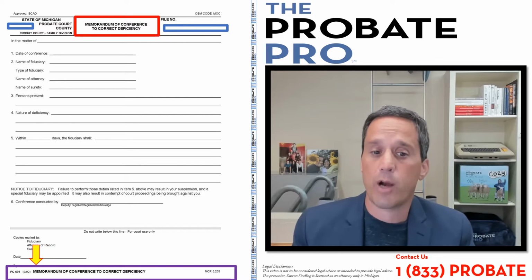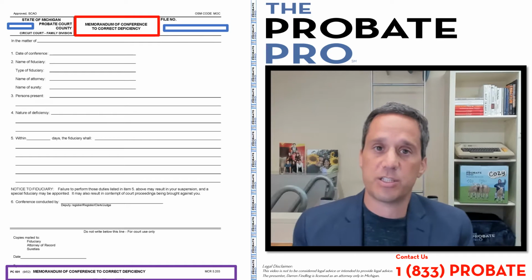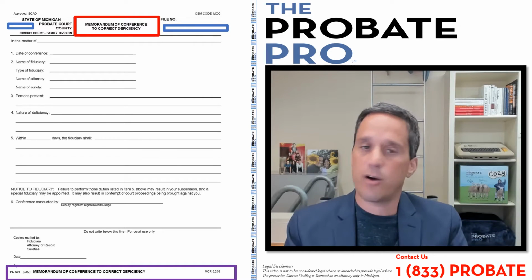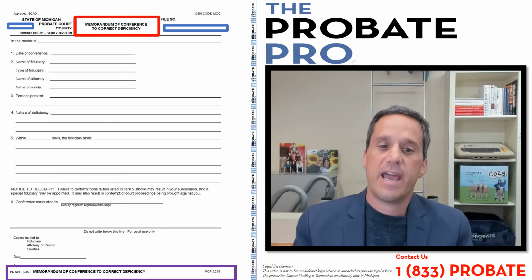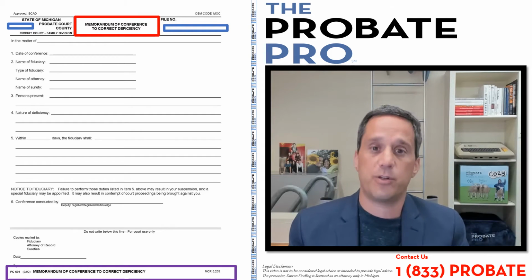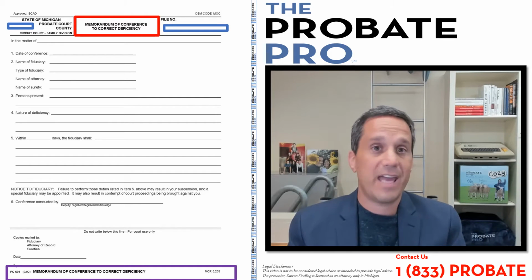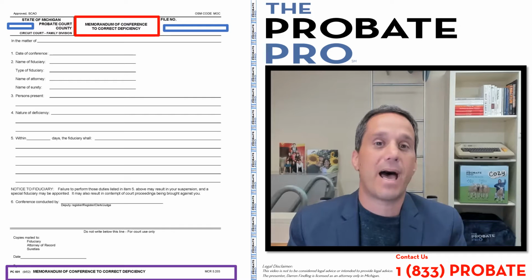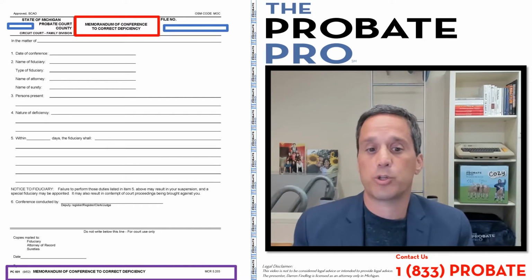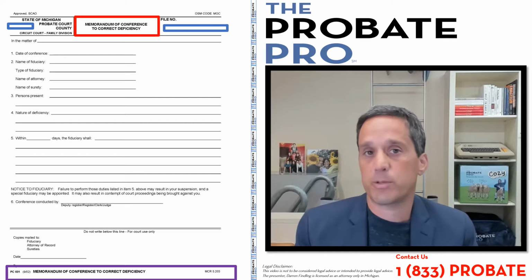with a particular requirement, there is this process that the court can go through for a deficiency when a representative, guardian, conservator, personal representative has failed to perform a particular duty. First, the court must notify the fiduciary and the attorney for the fiduciary, if there is one, and if there's any sureties, that means like a bond has been issued and there's a guarantee of the performance of the role through a surety. All of them are entitled to notice of the deficiency, the failure to perform a responsibility.